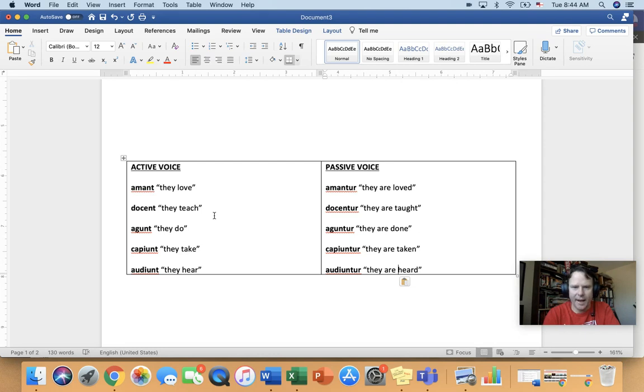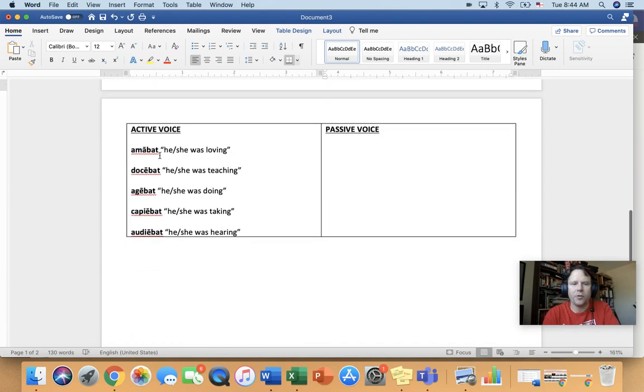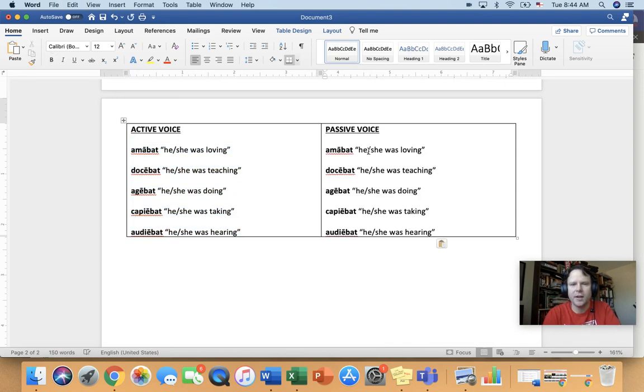All right. So again, active and passive voice, NT to NTUR in Latin, and then for English, you shove the be in there. Okay. For the imperfect, it is literally the same thing. Okay, we are doing exactly the same here. So we're going to take -ba- and just put it in there. Amabatur, docebatur, agebatur, capiebatur, audiebatur. Okay, literally the same thing. No different there. And again, we're going to take be.